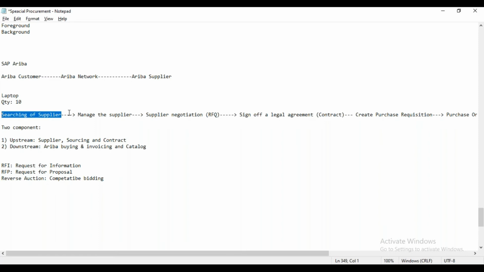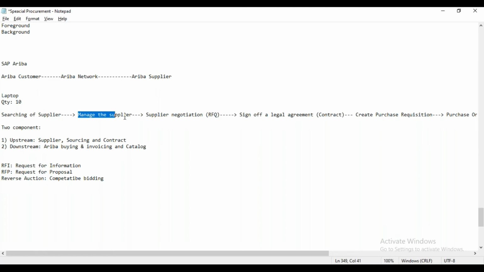Okay. So that means we can take the help of an e-commerce site, and we can also search in local agencies, like that, offline. Anything can be, right? Yes. As I said, why I mentioned offline: offline means not within SAP Ariba. If it is within SAP Ariba, then we can say online. Offline means outside of SAP Ariba.